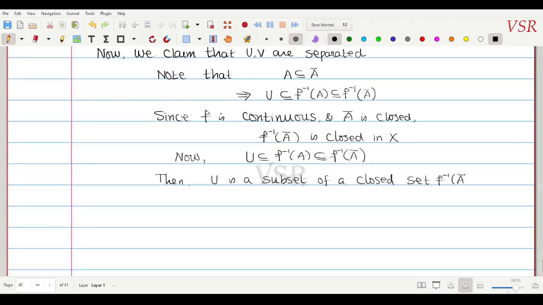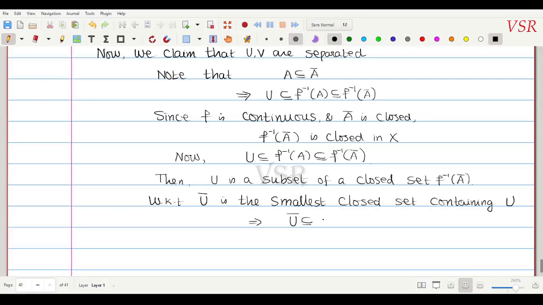But we know that U closure is the smallest closed set containing U. So this implies that U closure is a subset of f inverse of A closure.